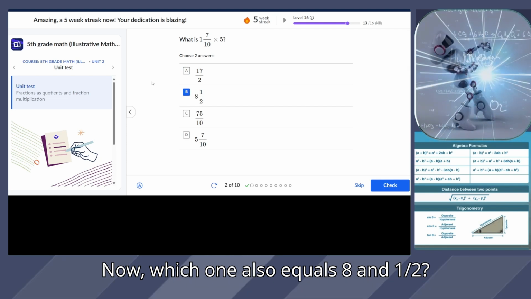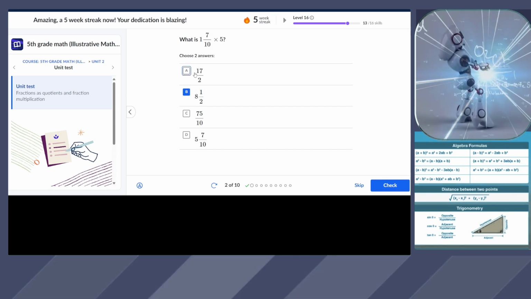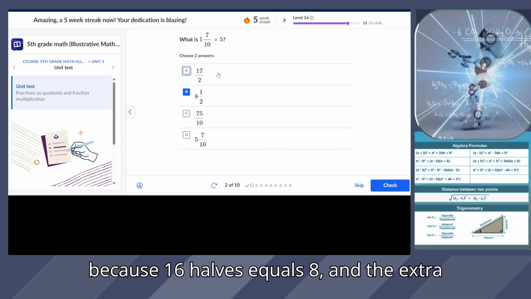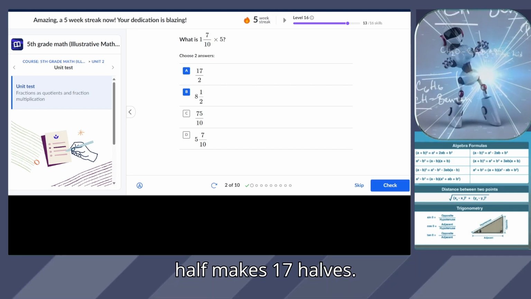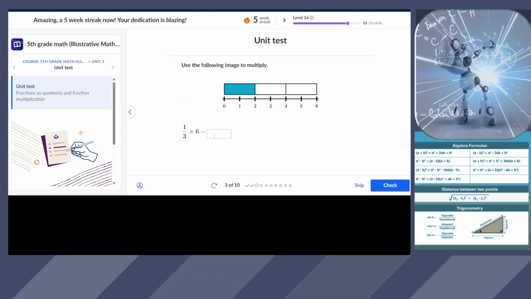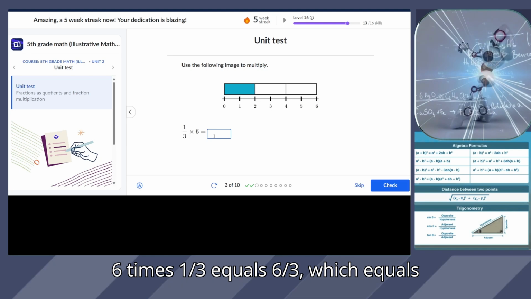Now, which one also equals 8 and 1 half? 17 halves also equals 8 and 1 half, because 16 halves equals 8, and then the extra half makes 17 halves. 6 times 1/3 equals 6/3, which equals 2.